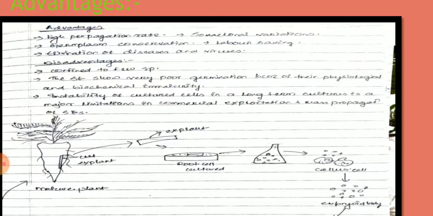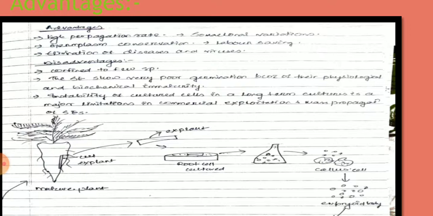And somatic embryogenesis shows very poor germination because of physiological and biochemical immaturity. Sometimes we see that even when we give the proper treatment, there is some limitation also. So it cannot grow properly, it cannot germinate properly in soil, because of its biochemical immaturity and some physiological effects. That is the disadvantage. And instability of the cultured cells over a long term culture is a major limitation in the commercial exploitation and mass propagation of somatic embryogenesis.